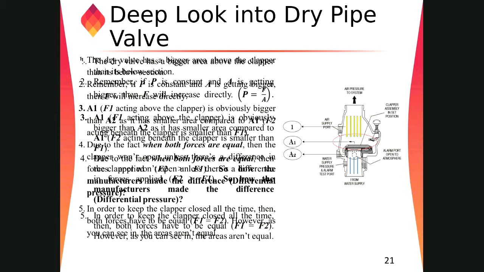So now we discussed we can install wet pipe system, and where we have chances for freezing, we are going with the dry pipe. Now there are some disadvantages of the dry pipe system. What are the drawbacks of the dry pipe system?